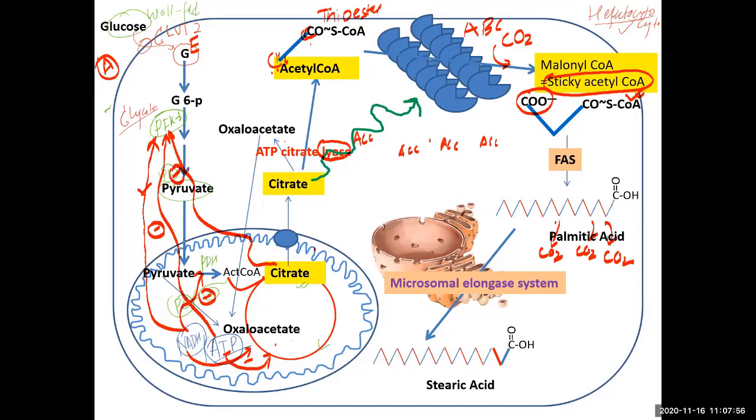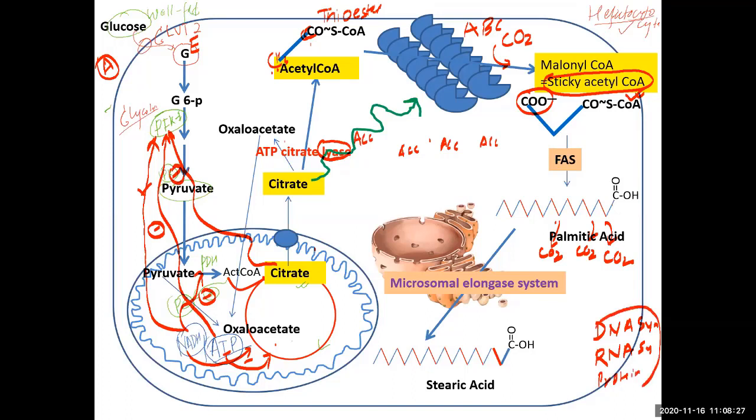So understand this: fatty acid synthesis is essentially a polymerization process. I will compare it with processes you have already studied. You have studied DNA synthesis, haven't you? RNA synthesis, protein synthesis in your genetics.